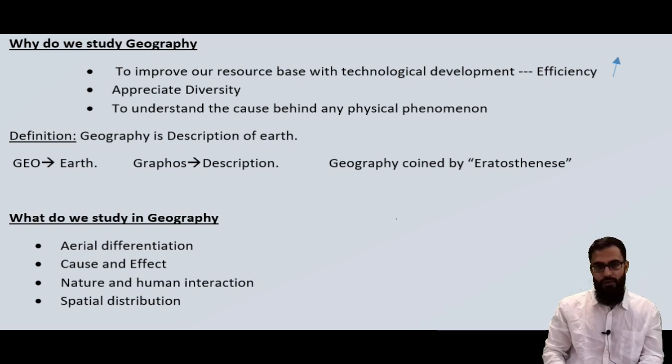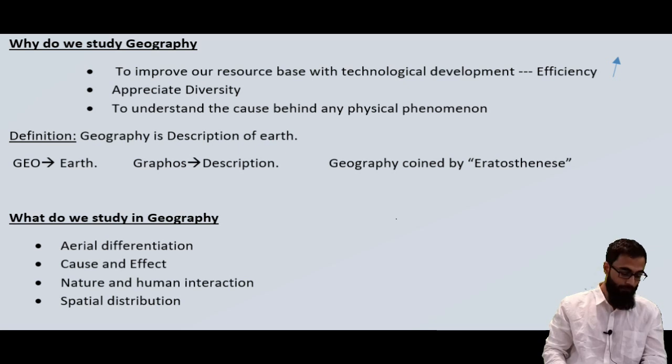Third is the nature and human interaction. Humans have always played a great role in nature. They have molded nature, so there is a human imprint on nature. Humans have molded nature in such a way that it suits them. Also, there are some anthropogenic activities which were undesirable, for example global warming. These are also human interactions that we need to understand with nature.